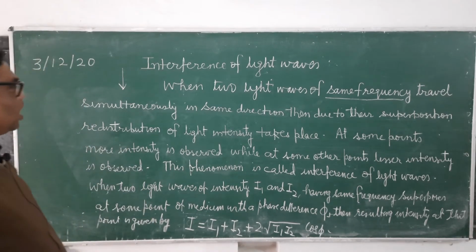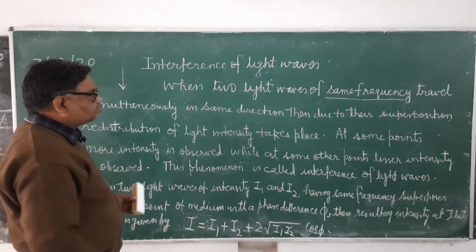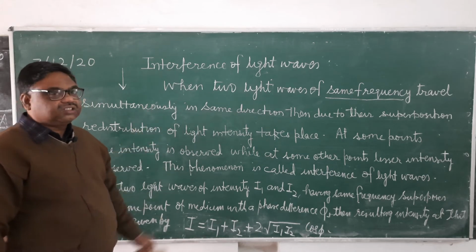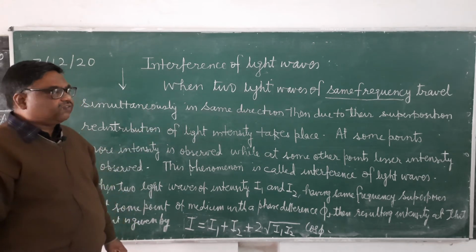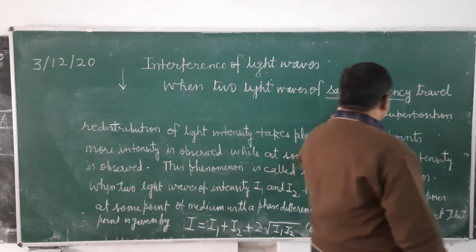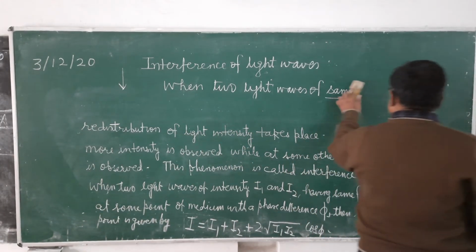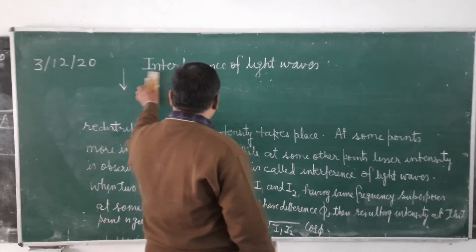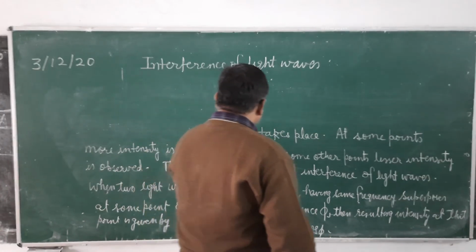See here, there are two essential conditions for the occurrence of interference. Number one, both the light sources should be coherent sources.